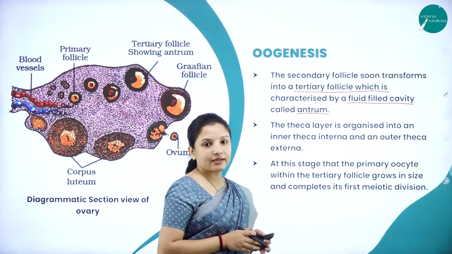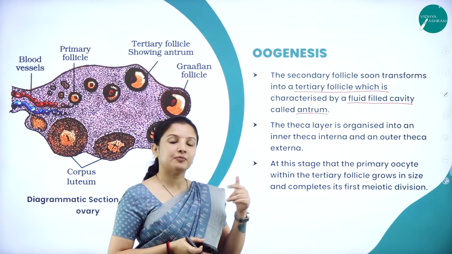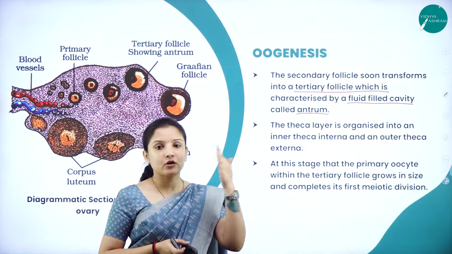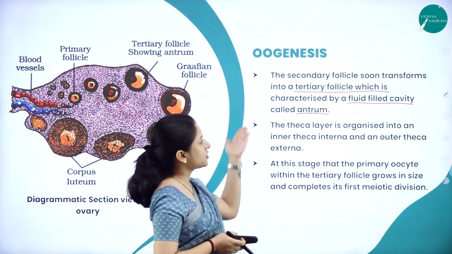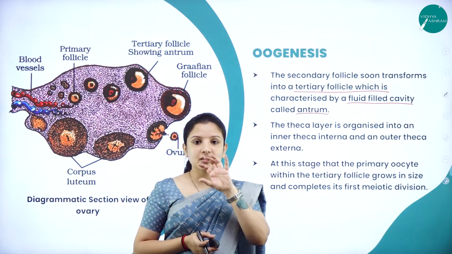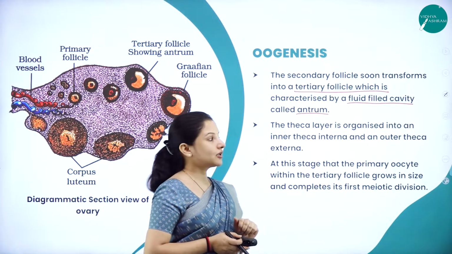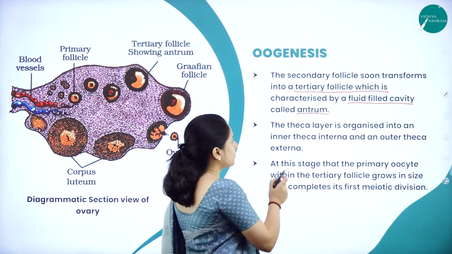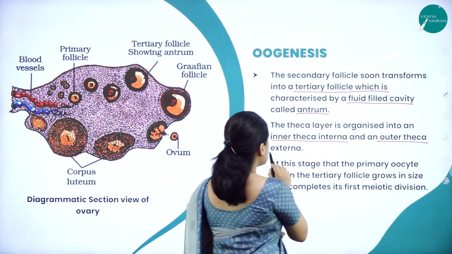Now the theca layer is also there in the secondary follicle. Why? Because in the primary follicle itself, the theca layer started to form, and that primary follicle got converted into a secondary follicle. That secondary follicle will undergo differentiation to form a tertiary follicle, which has a cavity called the antrum. The theca layer surrounding the secondary follicle will get organized into two layers, called the inner theca interna and the outer theca externa.